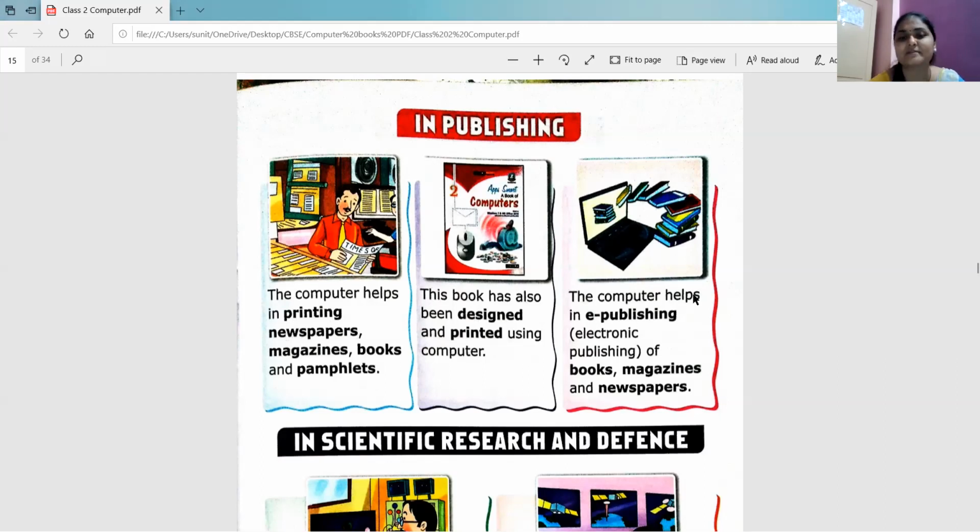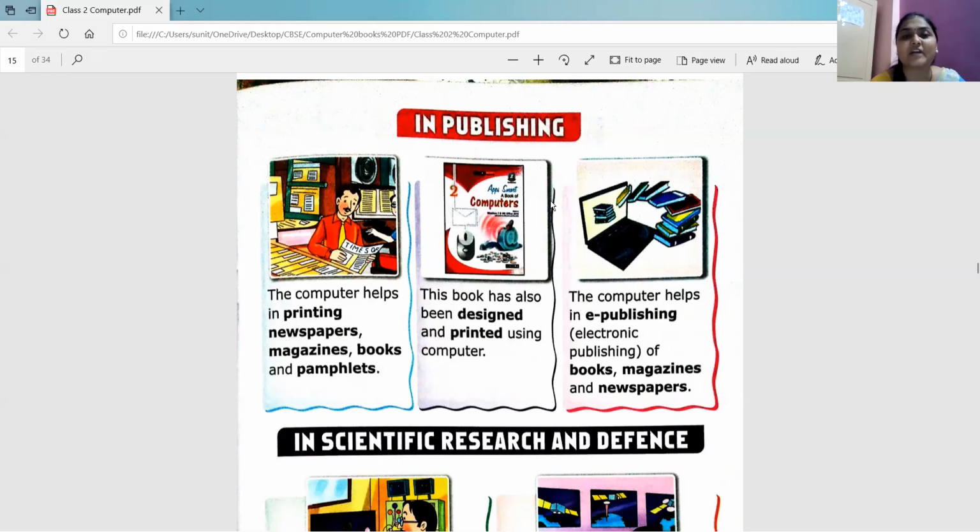It helps in e-publishing, electronic publishing, books, magazines, and newspapers. Very good, children. Right?